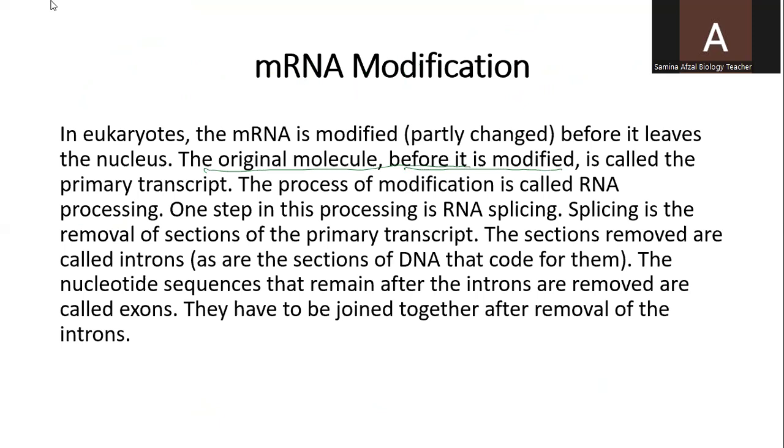Without modification, it is called the primary transcript. So the process of modification is called RNA processing. Process of modification, very simple. So one step in this processing is RNA splicing. During RNA splicing, splicing is the removal of sections of the primary transcript. The sections removed are called introns, the non-coding parts.